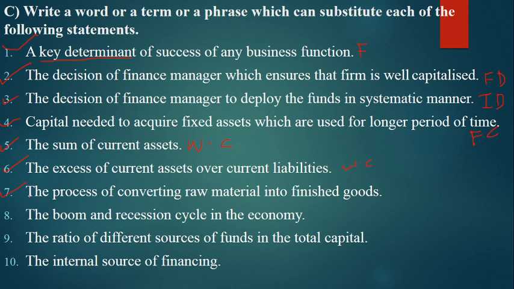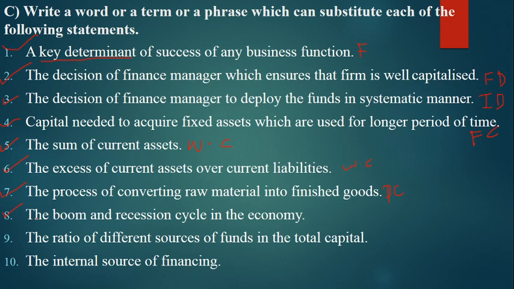Now point number 7, the process of converting raw material into finished goods. What is the meaning of the process of converting raw material into finished goods? It is nothing but the production cycle. Point number 8, the boom and recession cycle in the economy.